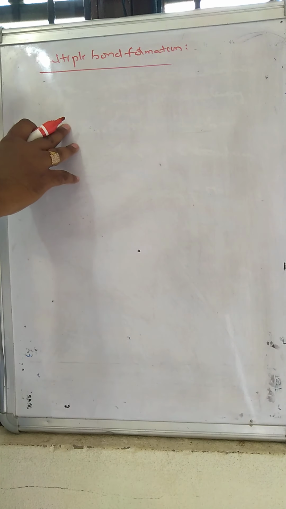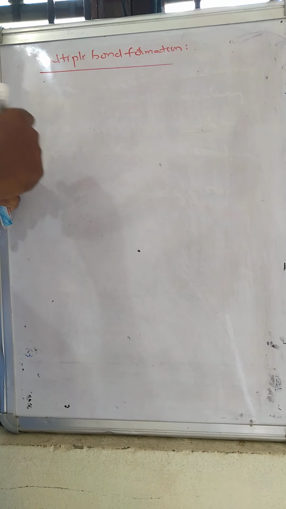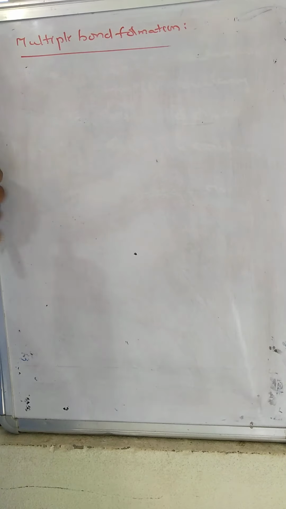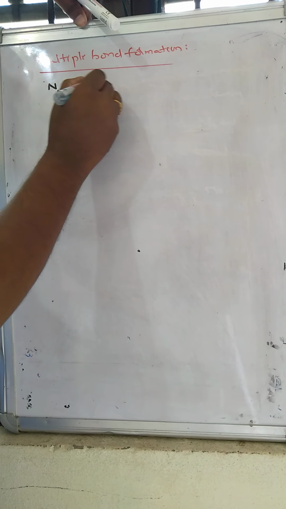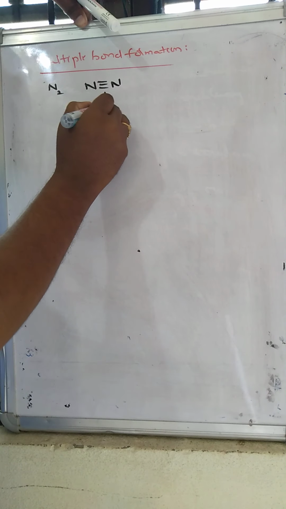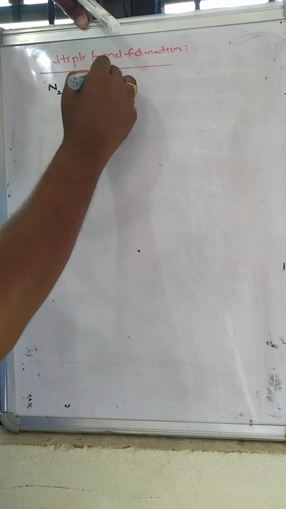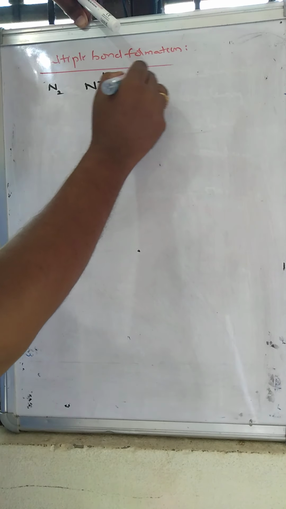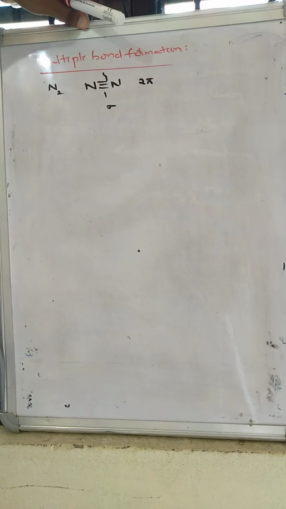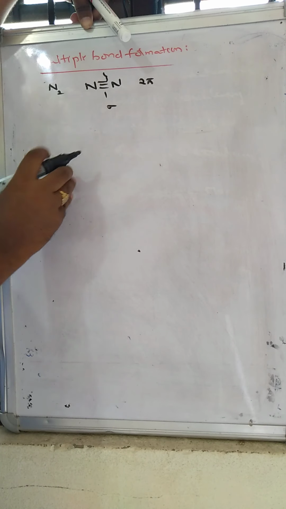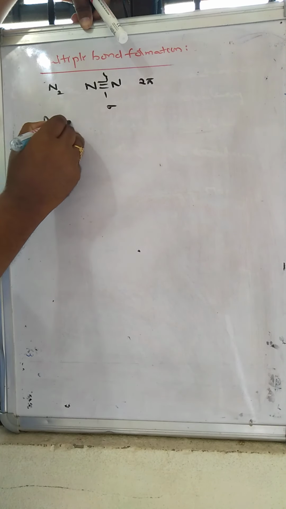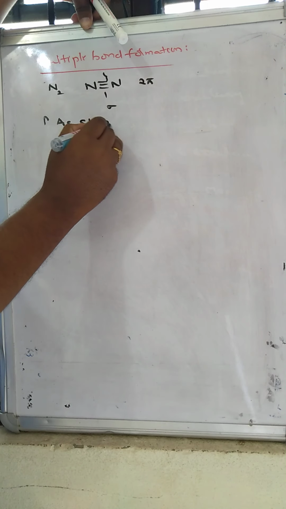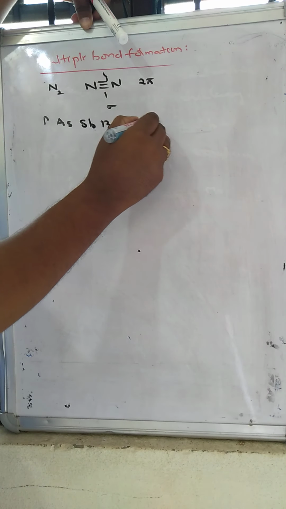Next topic is multiple bond formation. Only the nitrogen atom can form multiple bonds between nitrogen atoms. If you take the N2 molecule, it forms N triple bond N. One is a sigma bond, and the remaining two are pi bonds. Nitrogen forms multiple bonds, whereas phosphorus, arsenic, antimony and bismuth do not form multiple bonds